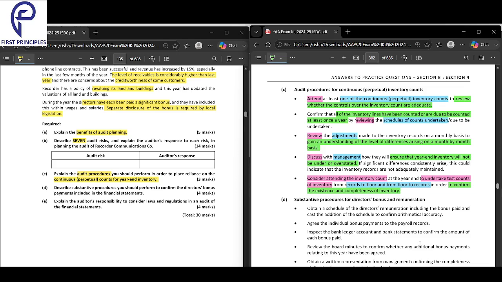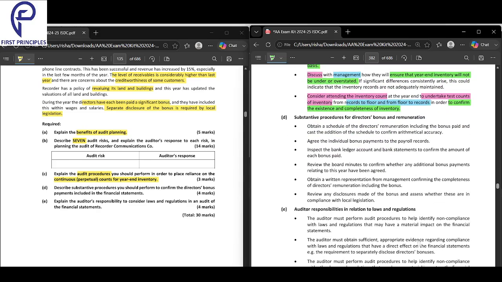Why are we doing all these things? To confirm the existence and completeness of inventory.